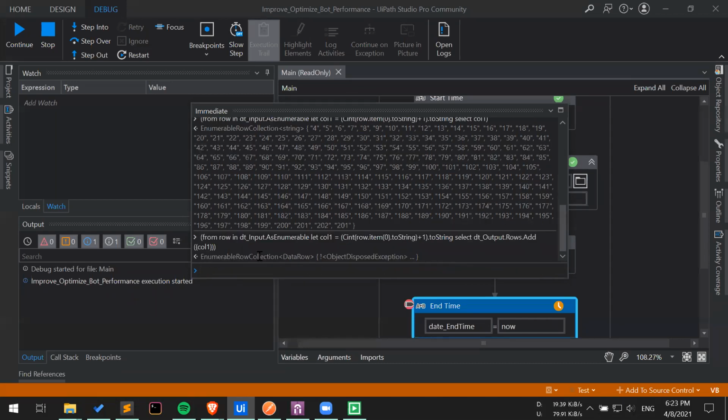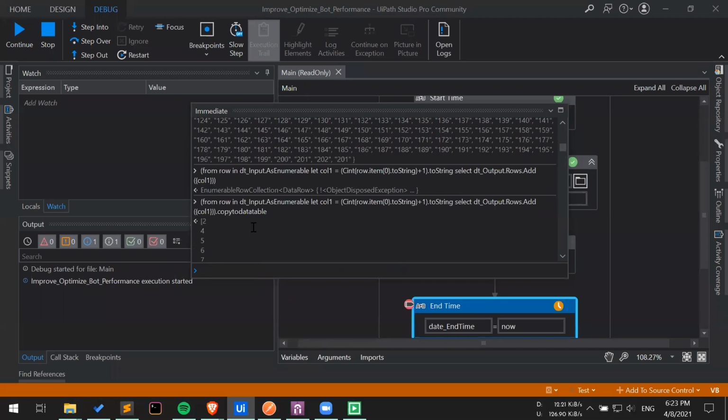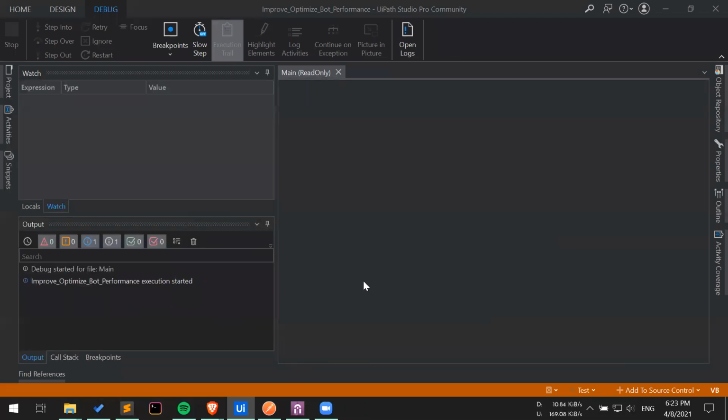With that done, as you can see, we are getting a very unconventional output here. So in order to get a proper output, you have to type dot CopyToDataTable. And with that, our data table is ready. Our query is ready. So what we have to do is assign it here and write it in the Excel sheet.